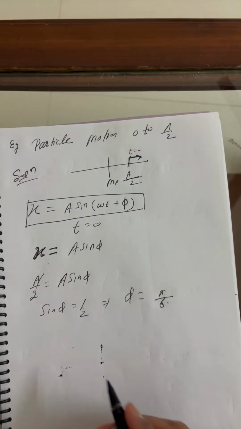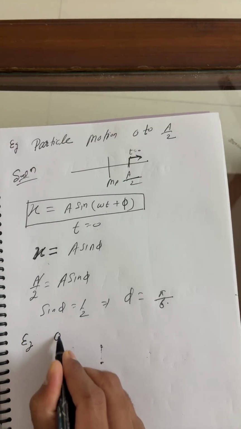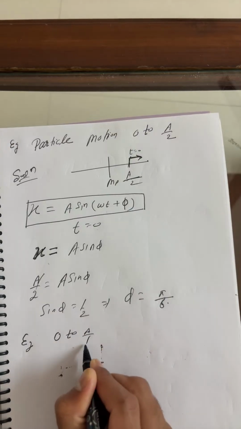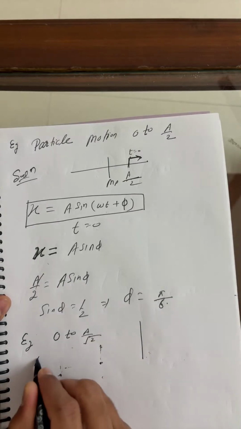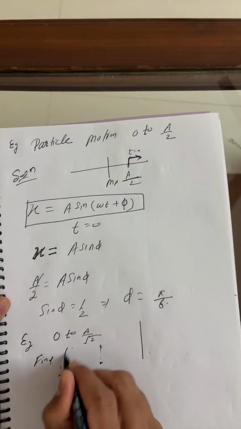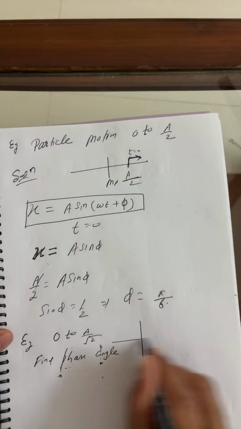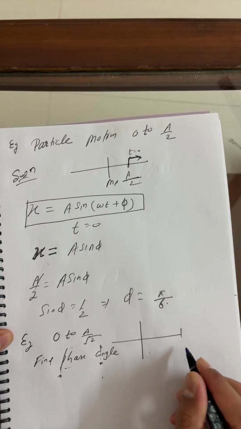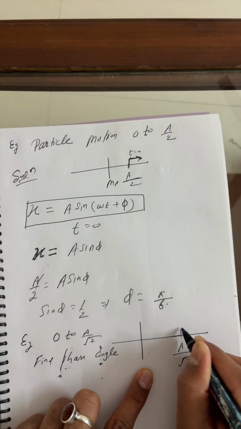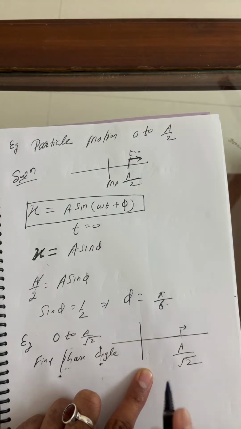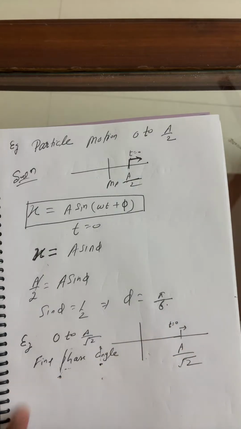Okay, now I'm giving you the next question here. These are all examples. You can take a particle in motion from 0 to this point, which is a by root 2. I'll also represent the diagram. Then find the phase angle. Yes, find the phase angle. Now you can say what is the displacement? A by root 2. This is the direction of motion of the particle, towards the right. You can take this time as 0. You have to find the phase angle.